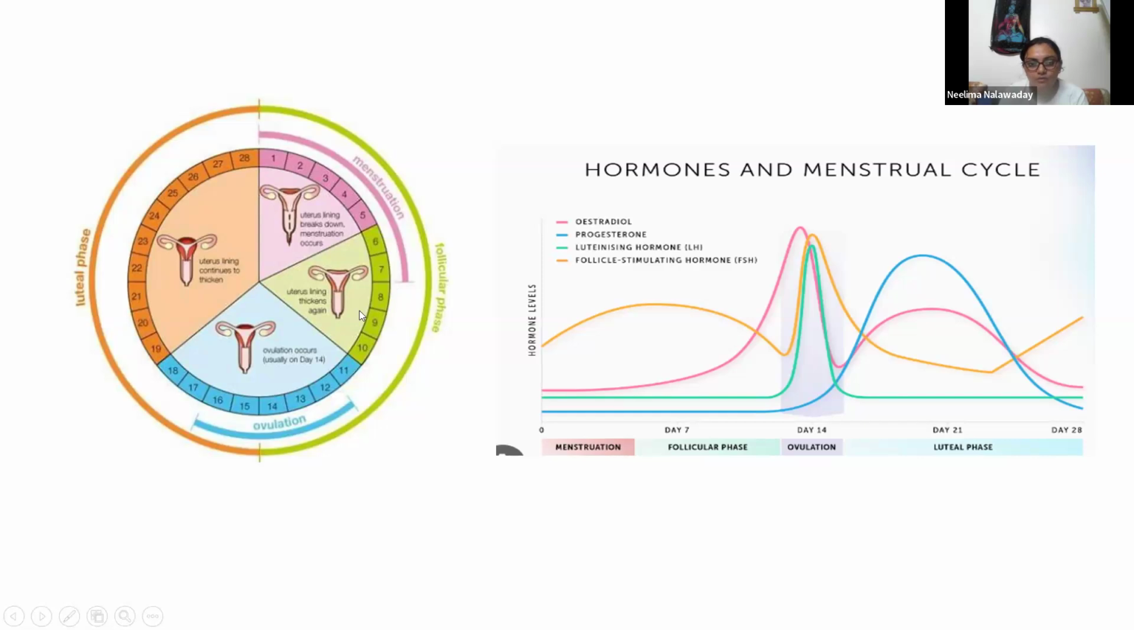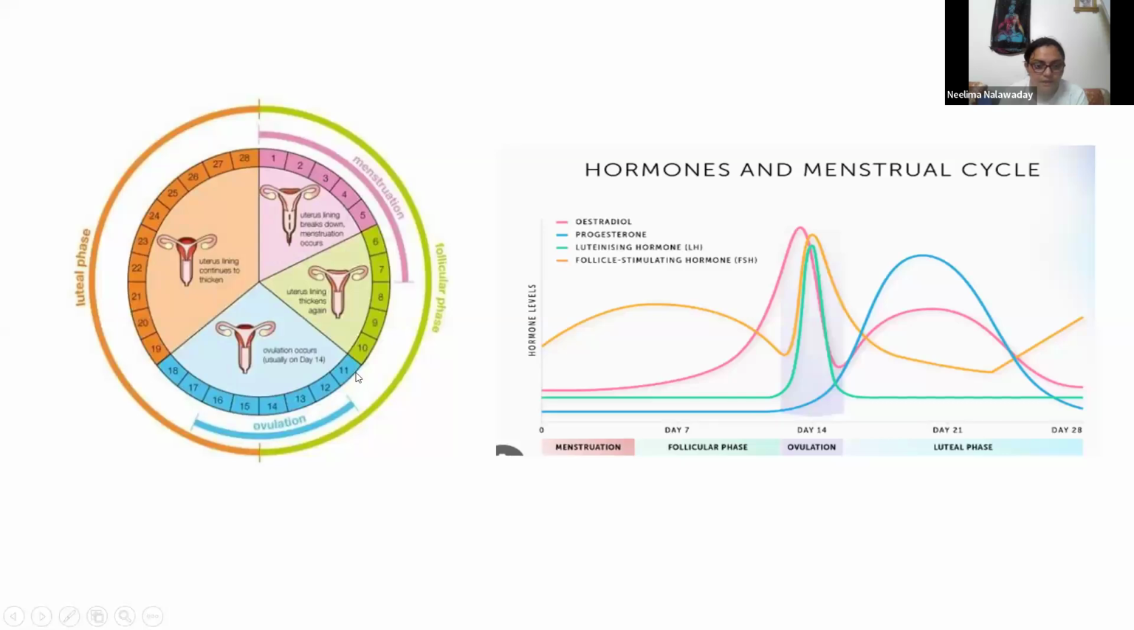So how do we count? From the first day when bleeding starts, right from that day you should count the days if you want to find out your ovulation or perfect date. It differs from person to person, but sometimes it helps. So the first 5 days are uterine bleeding, menstruation. The 6th to 10th day is the follicular phase.